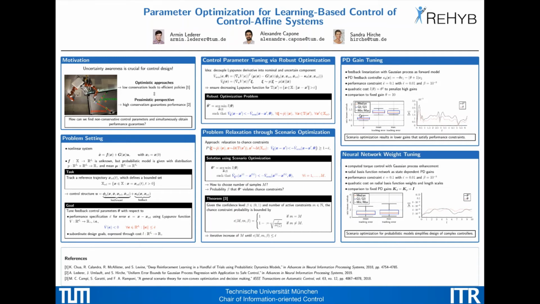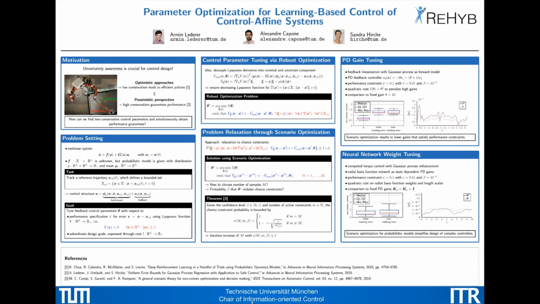As it can be seen here, the scenario approach results in a significantly lower gain in average. Also, for some GP models, a high gain is required, as indicated here by the 1. The smaller gains cause a slightly tighter tracking error in average, but all the simulations satisfied the desired performance constraint.